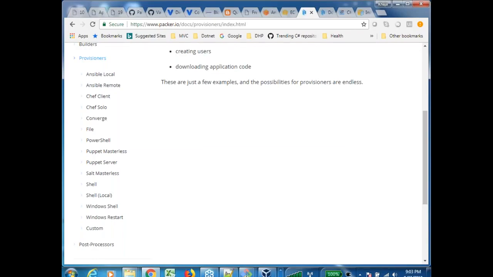And there is something called custom, where you can write your programming languages also. So anything which you ask, 99% of the things are possible from there. If you are learning Packer and you might not know Ansible at this date, you'll be learning Ansible very soon. Once you learn Ansible, try one installation with this.